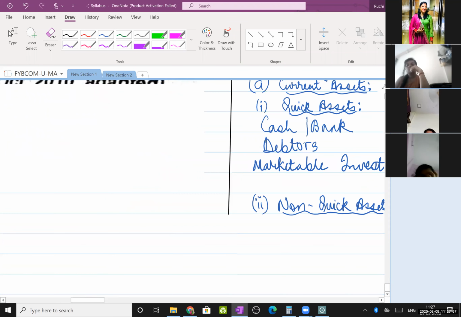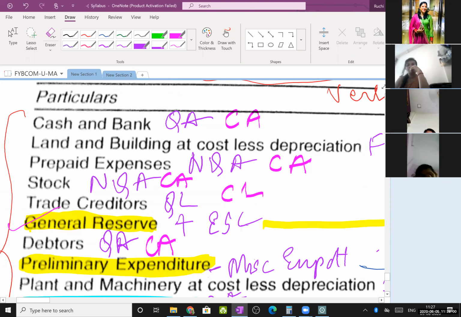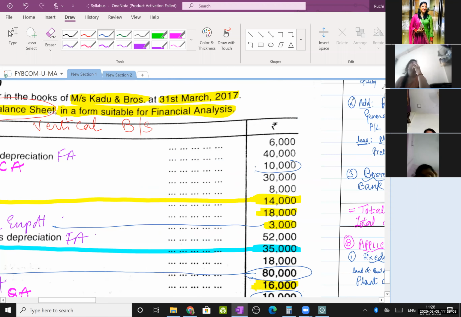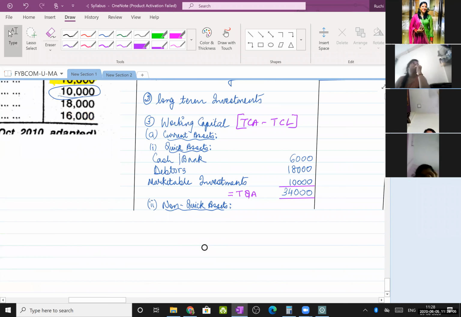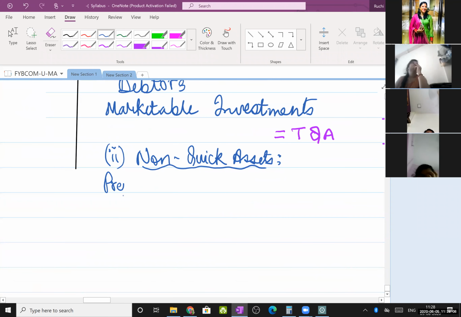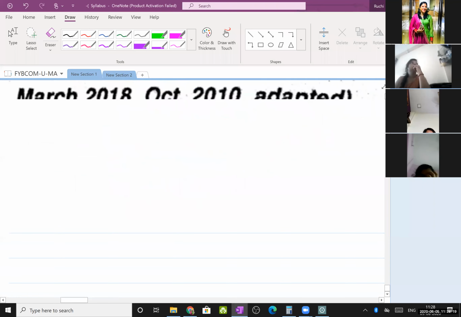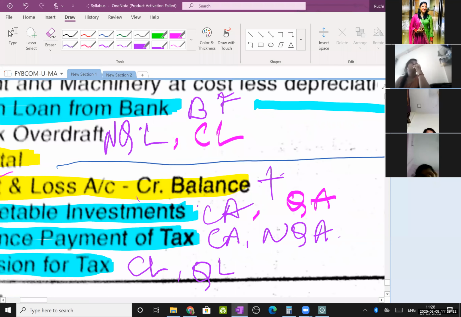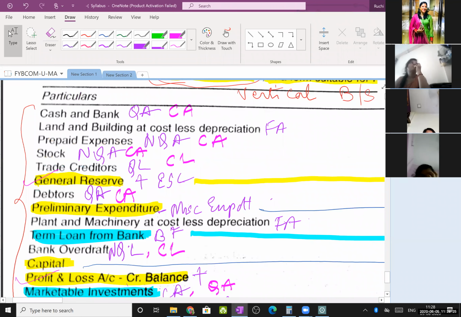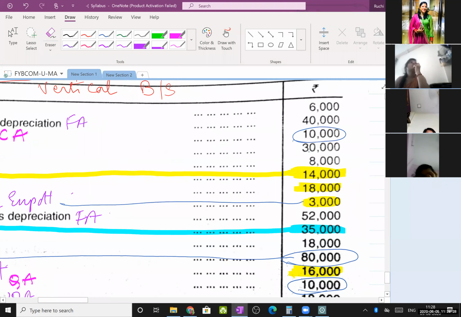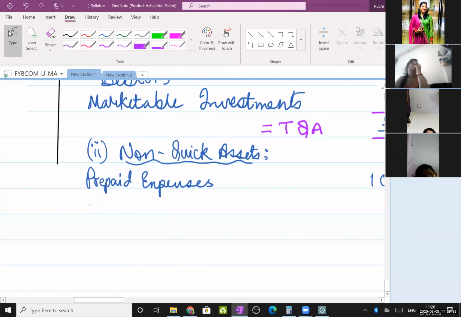Okay, so we have 3 items under non-quick assets. First is prepaid expenses, 10,000. Write here prepaid expenses, 10,000. Next, there is one more. Yeah, stock. 30,000 stock. That's your closing stock. So just write your stock, 30,000.